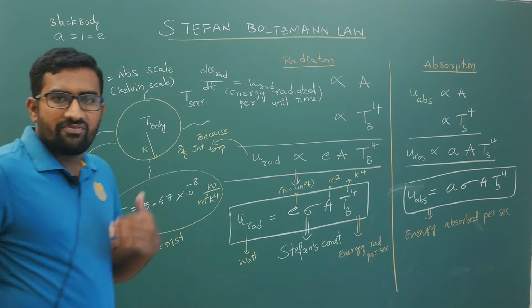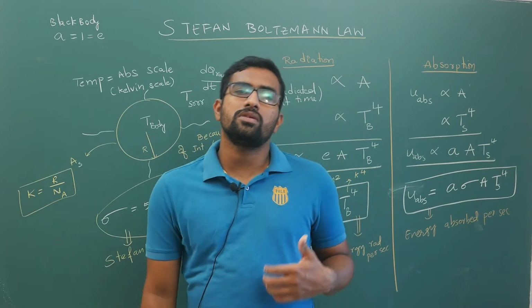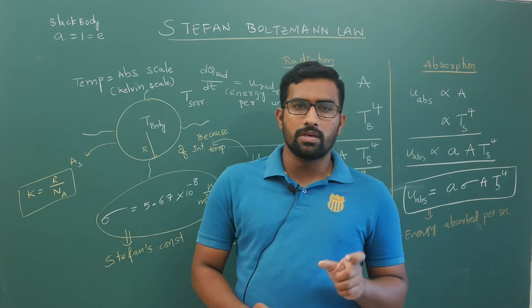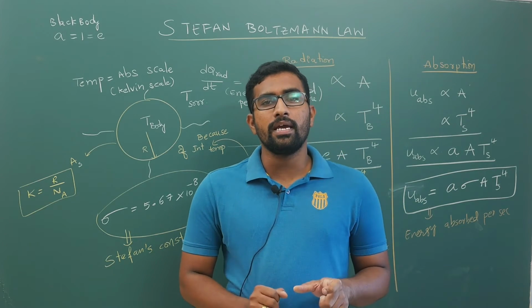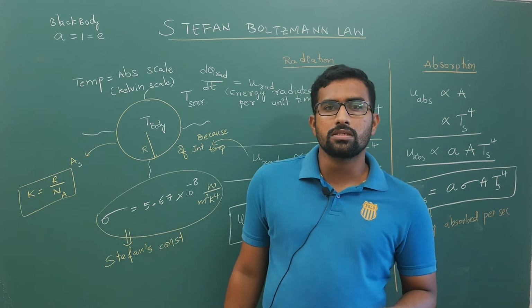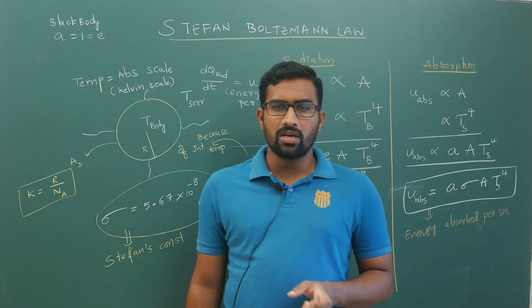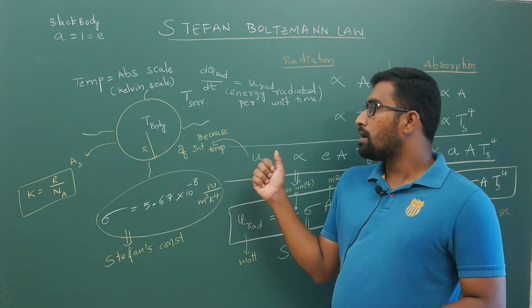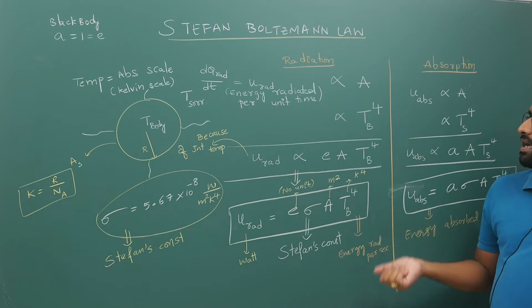Now from this part we are going to derive an important law. Using the Stefan-Boltzmann law we are going to explain what is known as Newton's law of cooling. There is something called Newton's law of cooling, and to explain that we are deriving this.